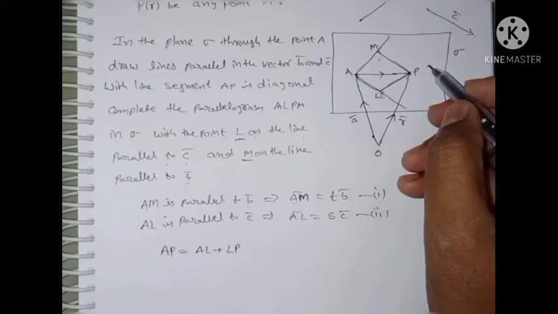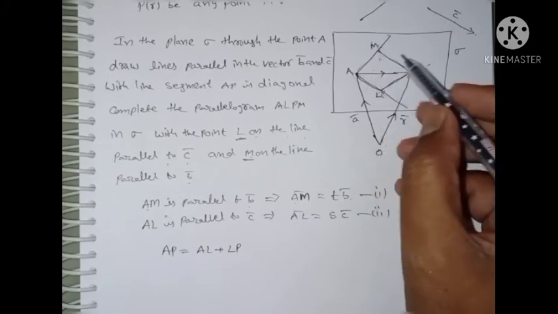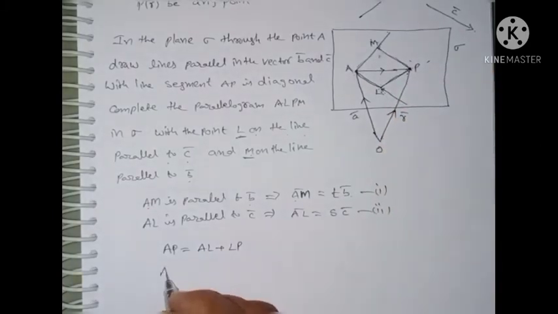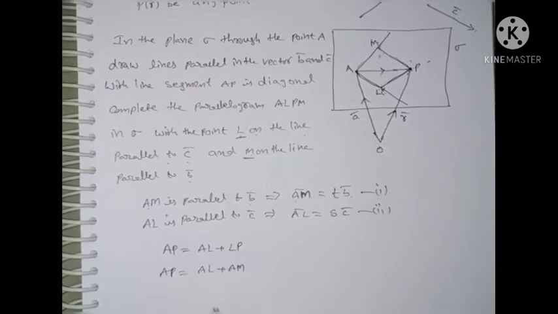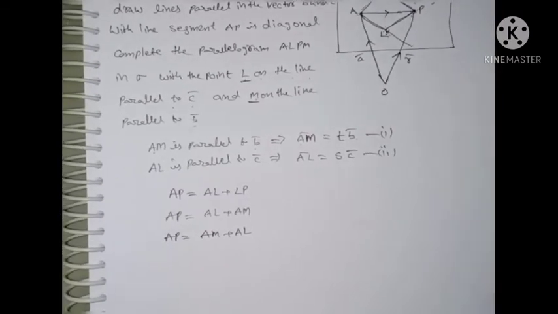But LP is nothing but AM. Therefore, AP is equal to AL plus AM, which is again AP is equal to AM plus AL.